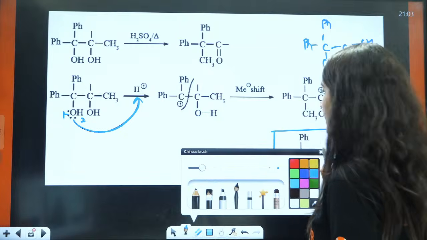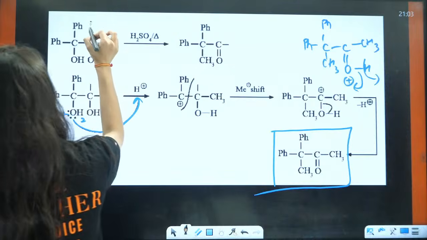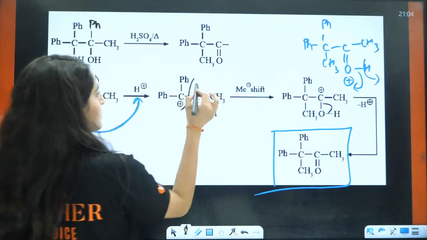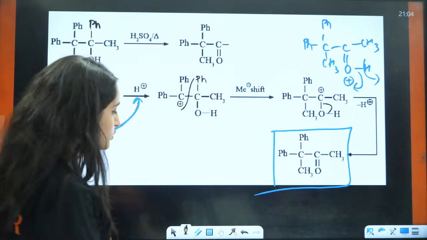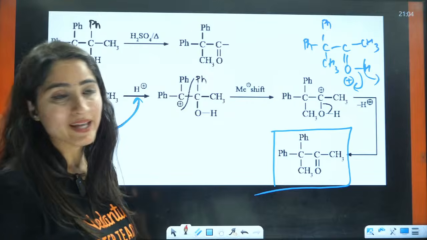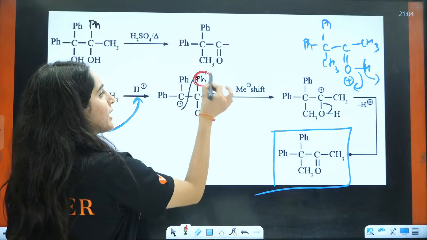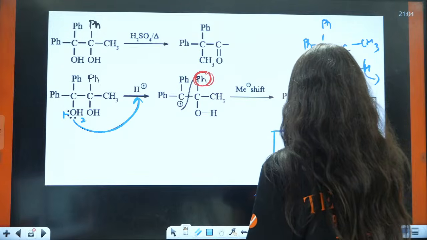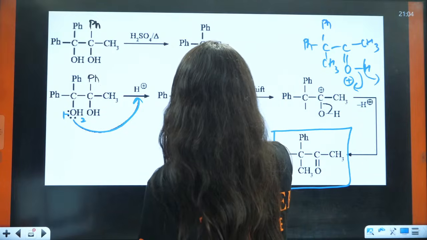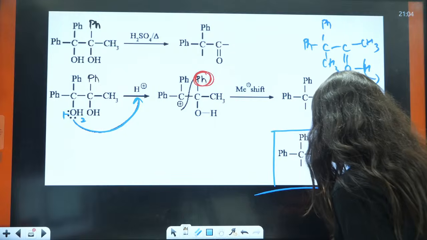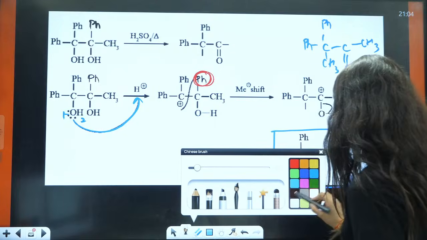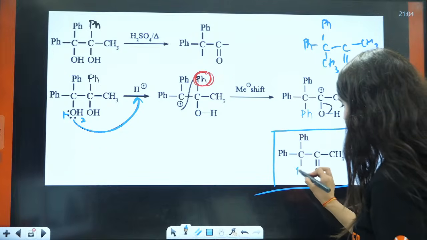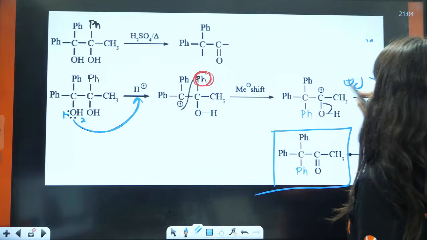Now, I am saying if you have phenyl, this is phenyl. Ph. Now, there was a choice. Then what should I migrate? Ph or CH3? So Ph will be migrated, and hence here you will have Ph, answer will be Ph, right? Because after this, what you will be left with? After Ph you will be left with CH3, and the Ph will be migrated here, right?